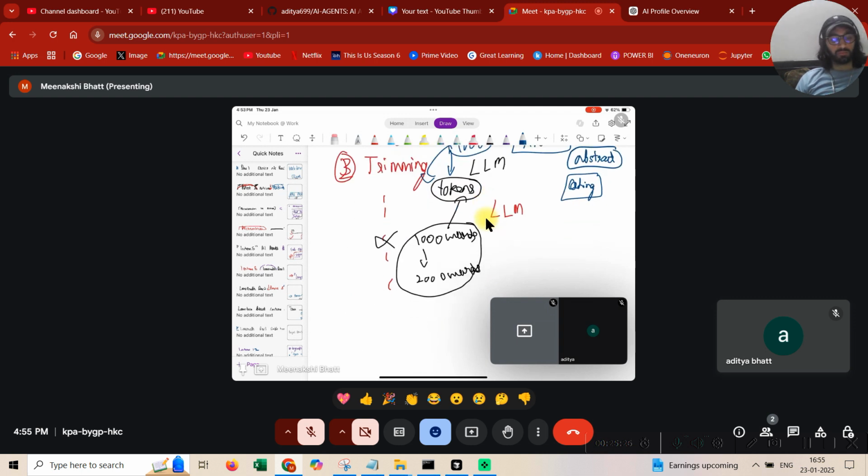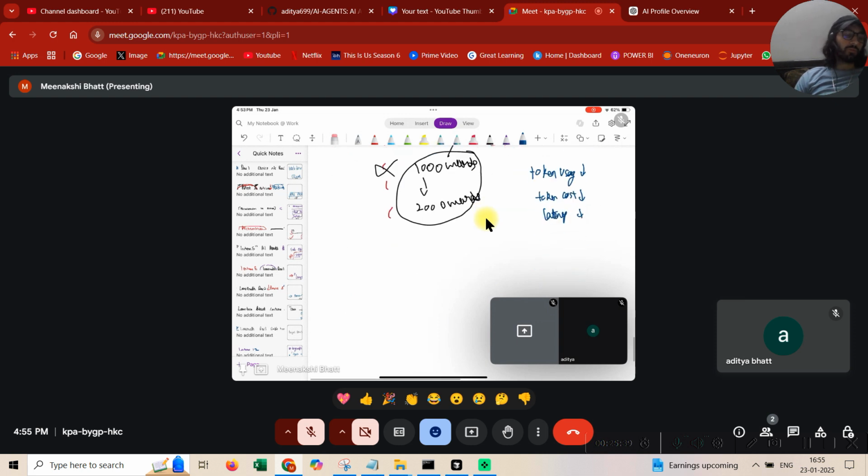Again guys, all benefits: token usage is reduced, token cost is reduced, latency is reduced, so we are all win. Now the fourth technique was summary, or the third technique, whatever you're considering. The summary is very important. So guys, very simple, right? After every 10 messages, make sure that whatever 10 messages were exchanged by AI in the system, you just condense that into one message with the summary.